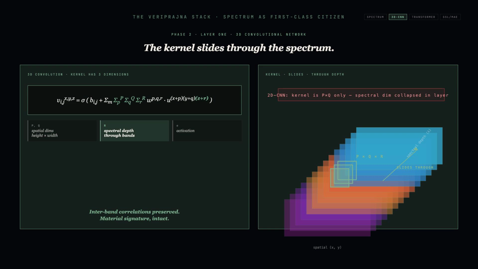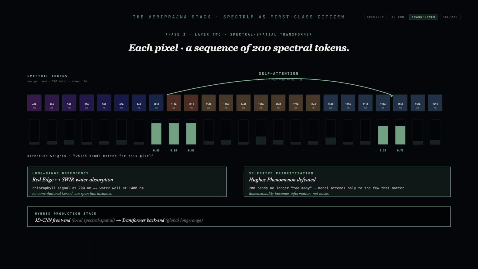Layer 1 is a 3D convolutional network. The kernel has 3 dimensions: height, width, and spectral depth. It slides not just across the image, but through the spectrum, preserving every interband correlation that defines a material signature. Layer 2 is a spectral-spatial transformer. Each pixel becomes a sequence of 200 spectral tokens. Self-attention dynamically weighs which bands matter, connecting a red edge feature at 700 nanometers to a water absorption well at 1400. The model attends across distances no convolutional kernel can span.